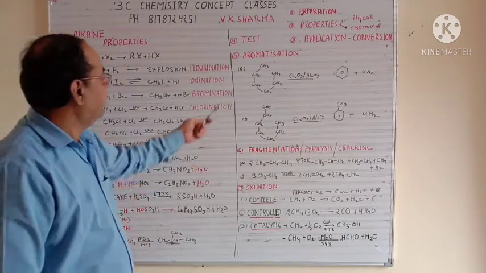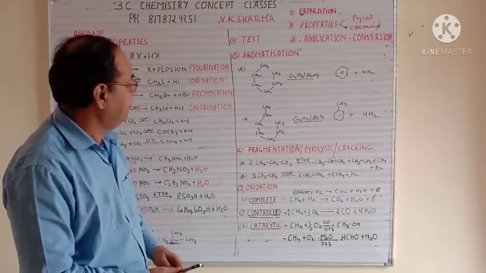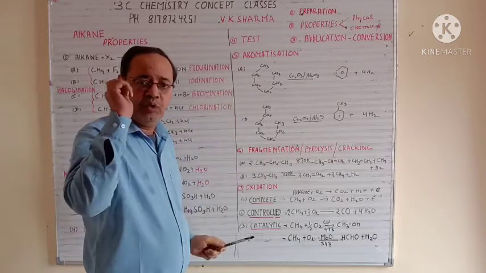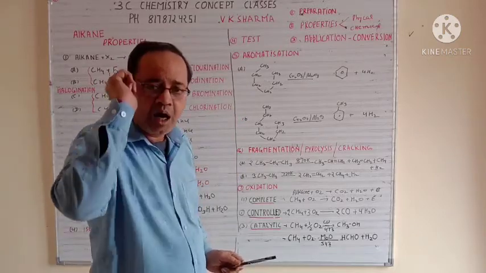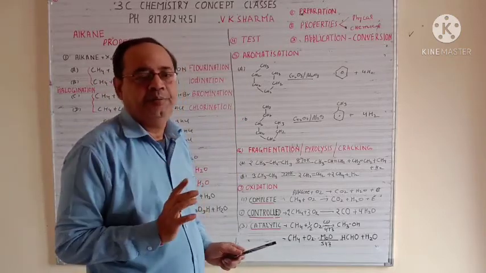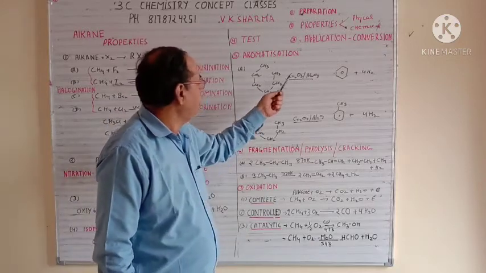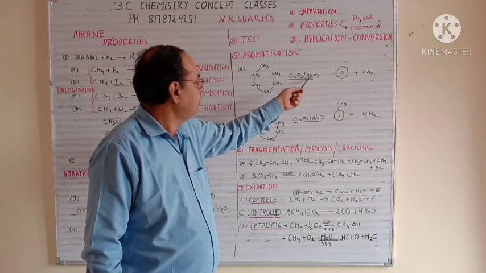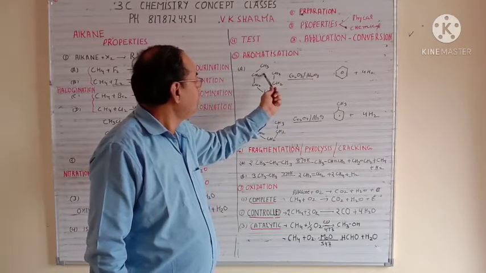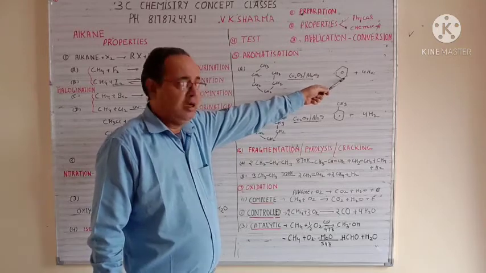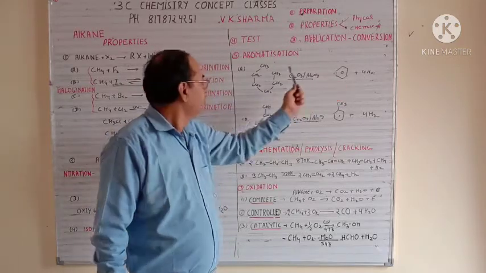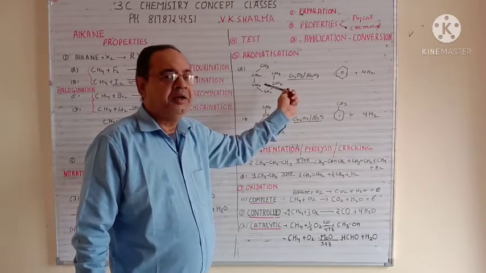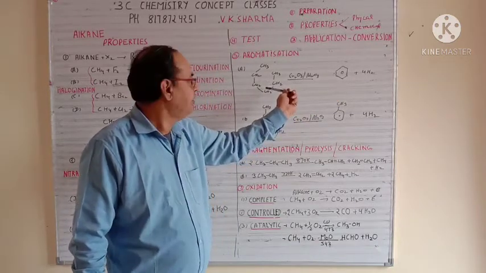Next part is aromatization. Aromatization basically, this is hexane. Just keep one thing in your mind, 6 carbons will always give you benzene. So when you have 6 carbons and you are taking an oxidizing agent like Cr2O3, this will convert into benzene and 4H2 will come out. So 4H2 from this part, that is a total of 8H, so ultimately it will create the three double bonds that come in the benzene form.